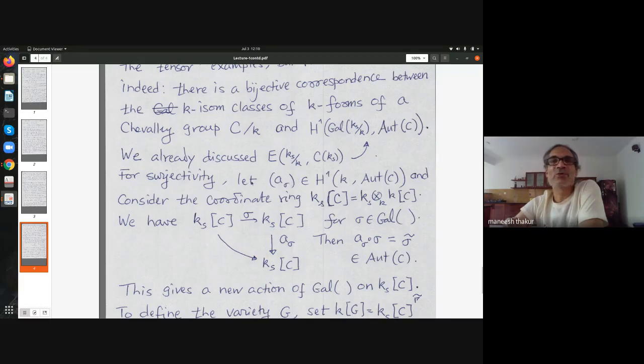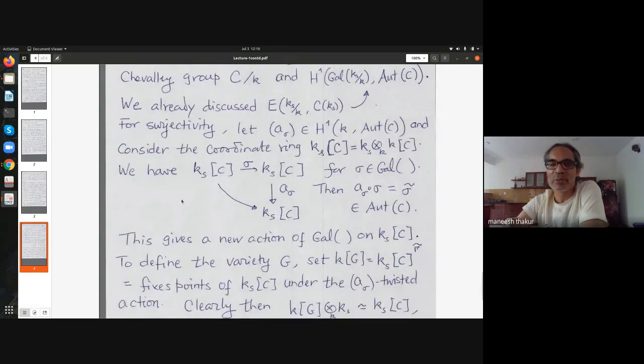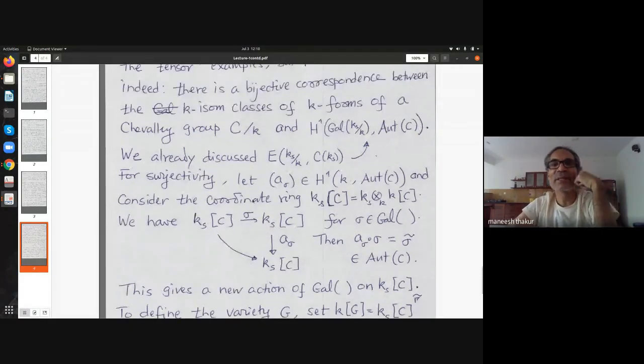And let's go the other way around. So I'm not checking bijectivity, I'm just giving you the surjectivity proof. So it's only a sketch. A little bit is left, you can read up or we can discuss. So first, this is really important. Surjectivity means if I give you a cocycle here, I should construct a twisted form living over small k corresponding to the cocycle. So how is that done?